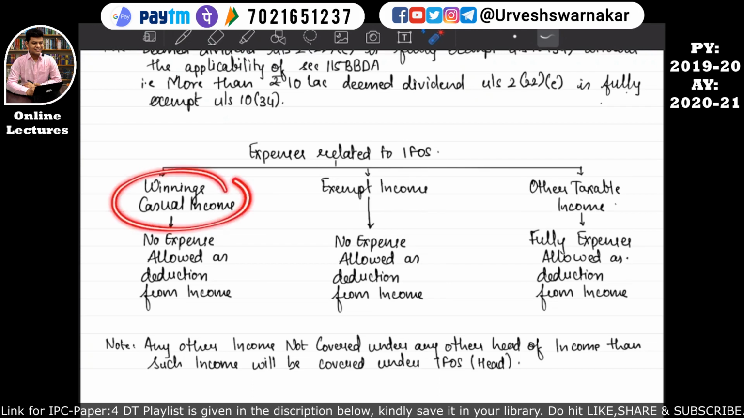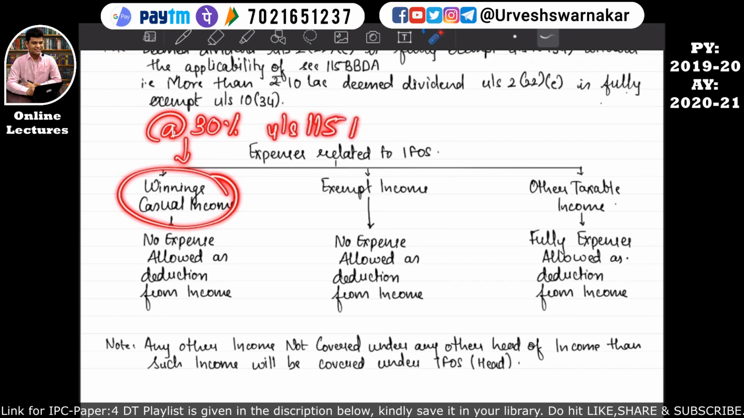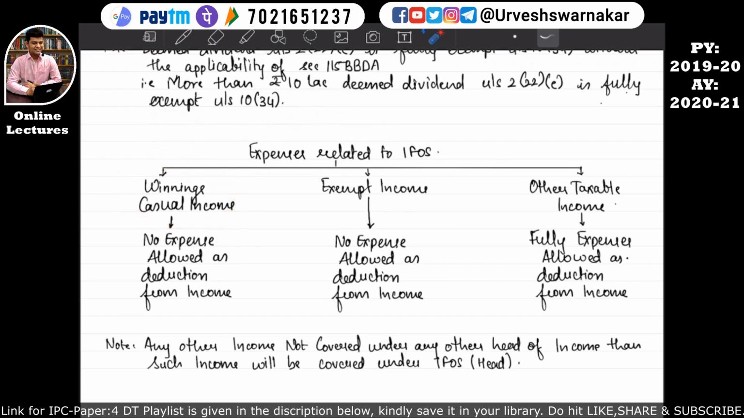So winnings and casual income basically fall under the head income from other sources. So whether any expense relating to such income from other sources can be allowed? The answer is no. If an income is winning or a casual income, no expense is allowed as deduction from such income. Okay, the entire income will be taxable at the rate of 30% under section 115BB. That is the section we have studied for this casual income.